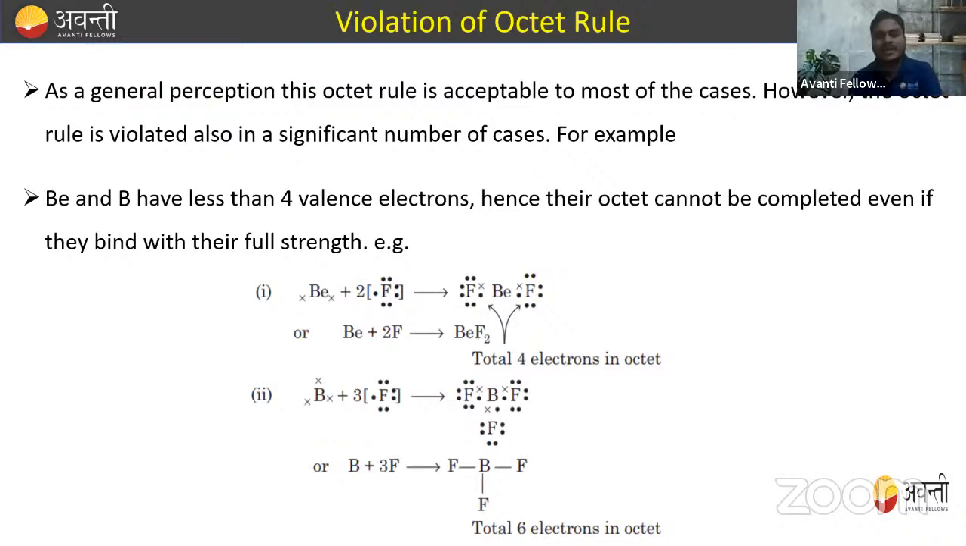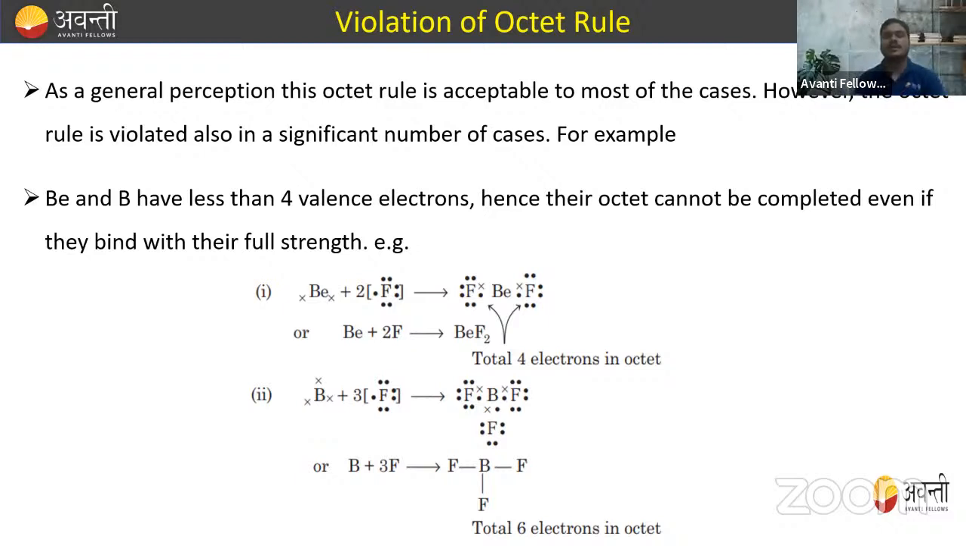Now, violation of octet rule. So in some cases, octet rule is not possible, right? Octet rule may fail also. So what is the violation of octet? ठीक है, फटाफट देखते हैं. As the general perception, this octet rule is acceptable in most of these cases. However, the octet rule is violated also in a significant number of cases.